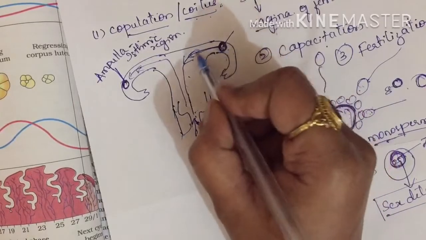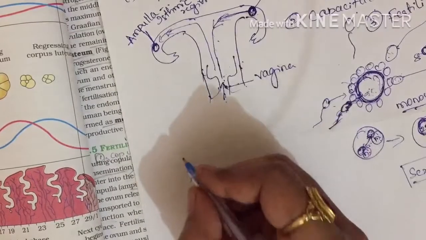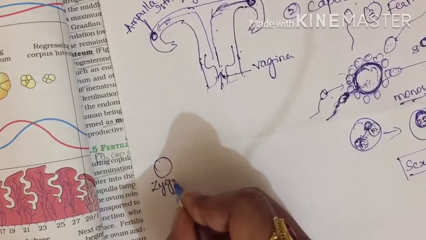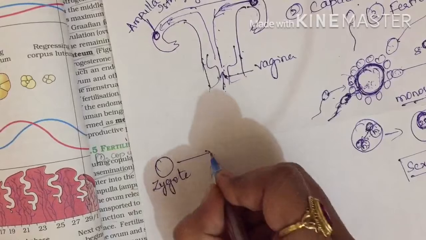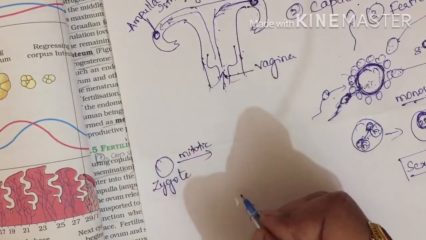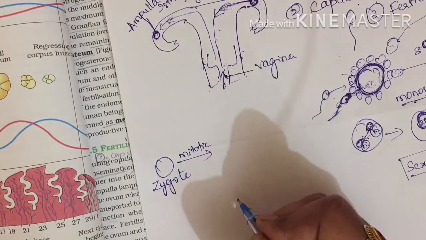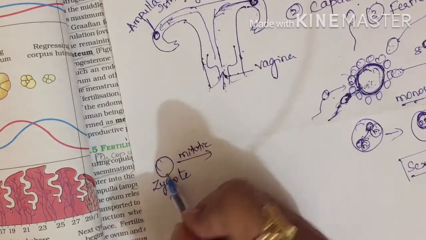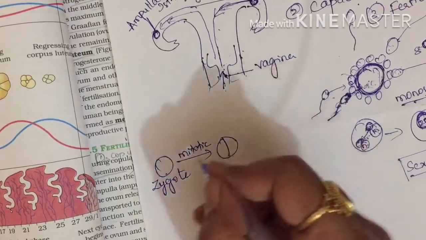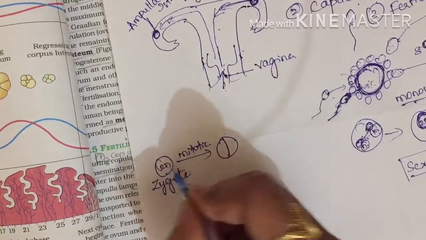Now when it has started to move in this direction, I am showing it here, this will be a zygote. Now the zygote will start its mitotic division, simple mitotic division. When it has started a simple mitotic division, then what happens? This single cell will become two cells. Two cells have been formed. It is diploid, right?